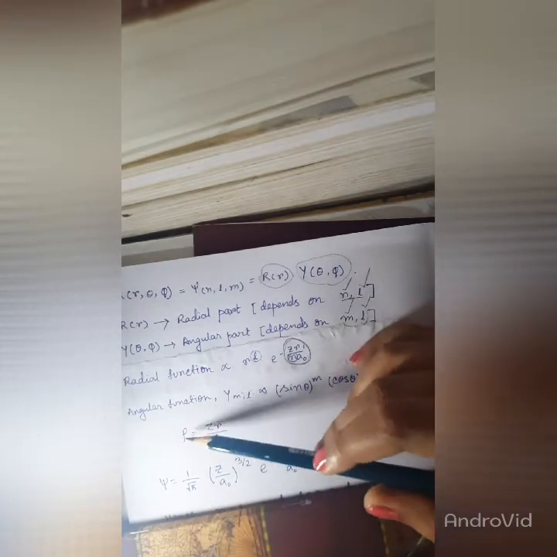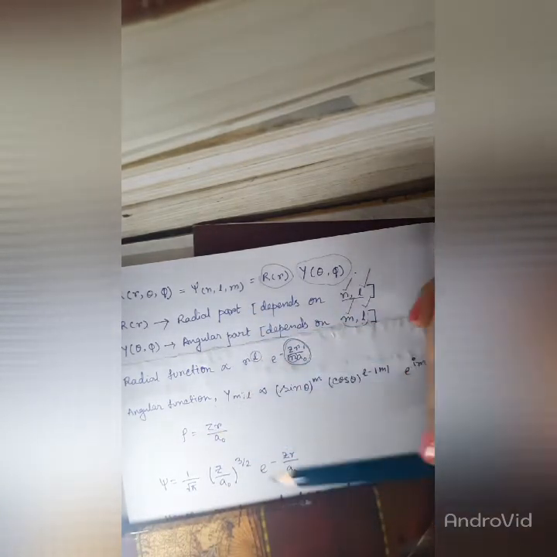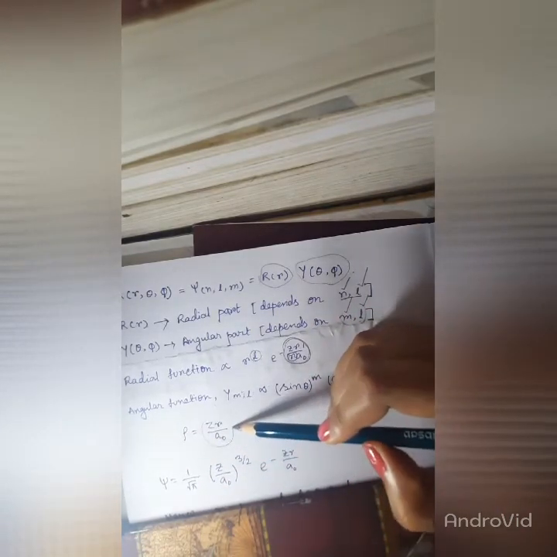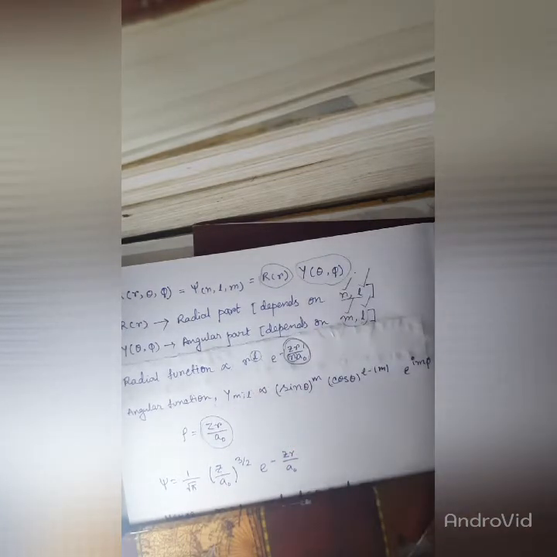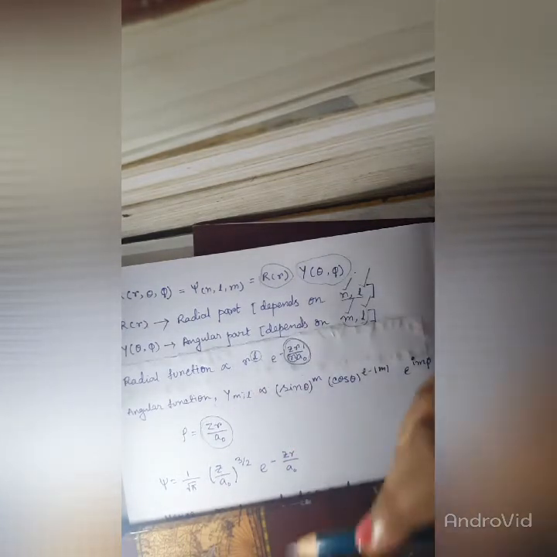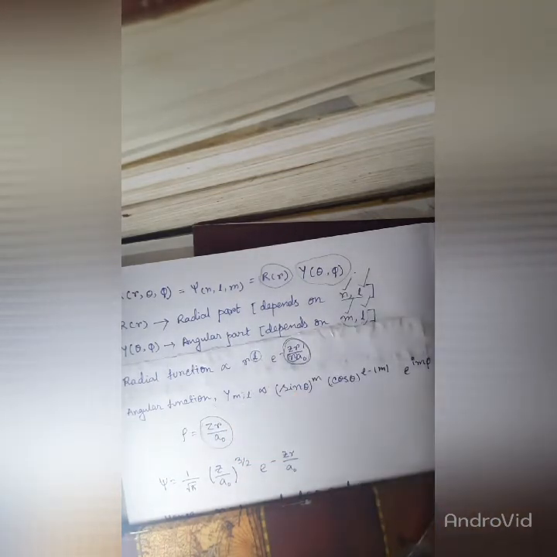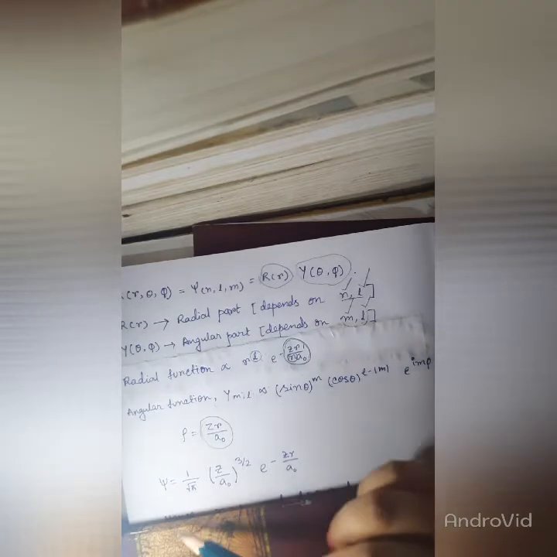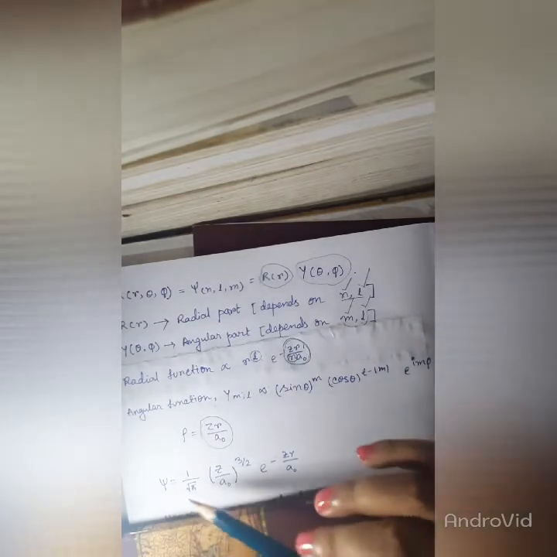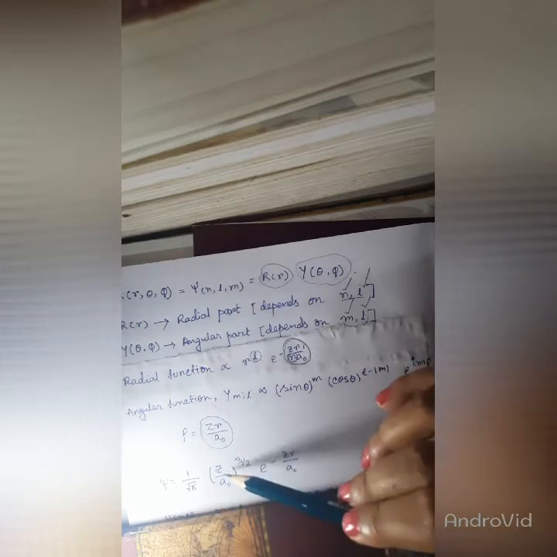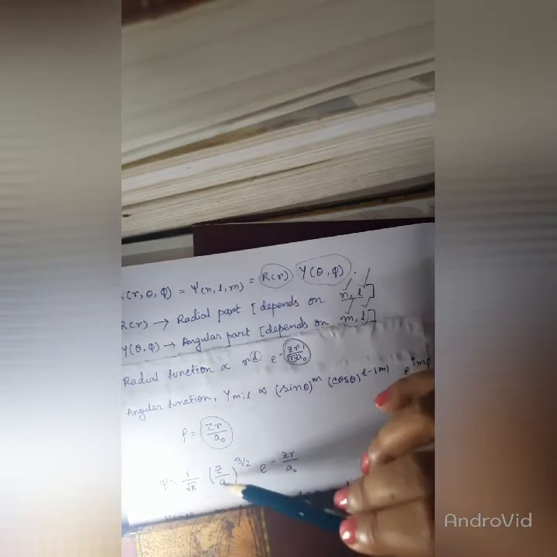There is a notation, that is rho. Sometimes the wave function is written with rho, where rho is equal to Zr by a0. Sometimes instead of writing Zr by a0, it is written as rho. Now suppose a wave function is given which is psi equal to 1 by root over pi, Z by a0 to the power 3 by 2, e to the power minus Zr by a0.